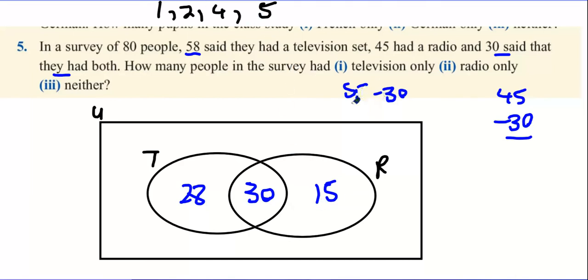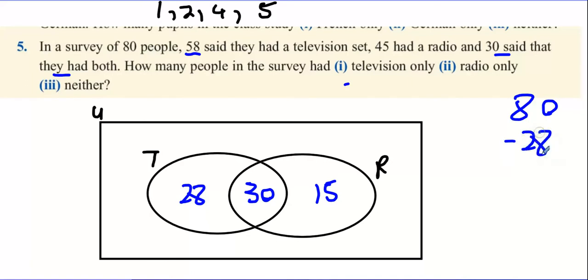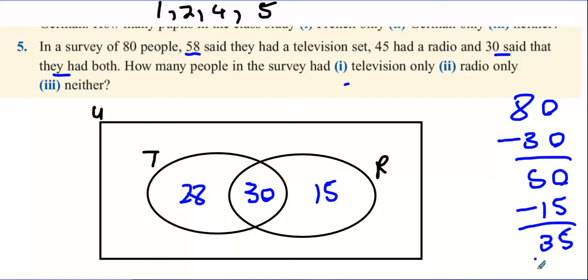Now we're going to take all the numbers away from 80 to see what's on the outside. So it's going to be 80 take away 28, take away 30, and take away 15. So let's just do it one by one here, okay? Might be a bit easier. 80 take away 30 is 50. 50 take away 15 is 35. And 35 take away 28 is 7.